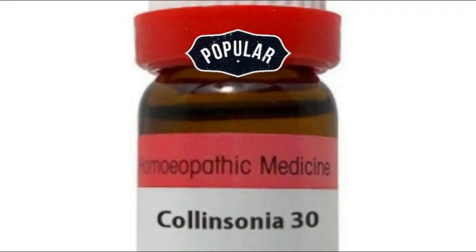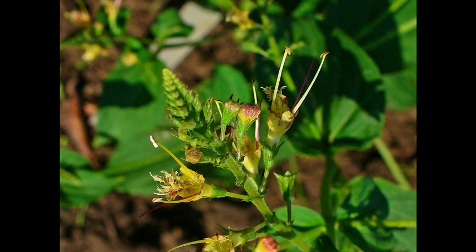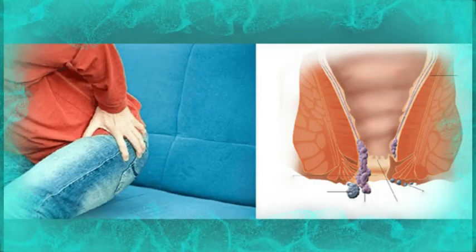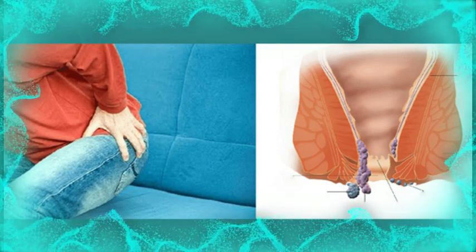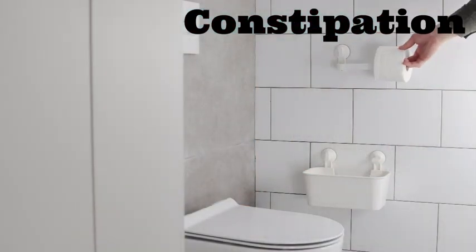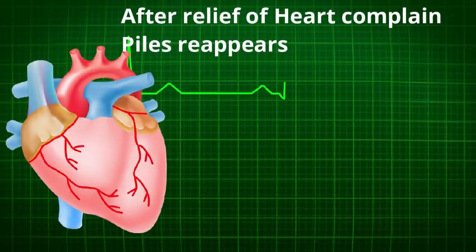Now the next best remedy for the piles is collinsonia. Now if the person is having chronic painful piles as if a stick or sand has lodged in the rectum, then we can prescribe collinsonia. Another characteristic feature of collinsonia is the patient is having constipation. Collinsonia has a very peculiar symptom: after the relief of heart complaints, old piles reappear.